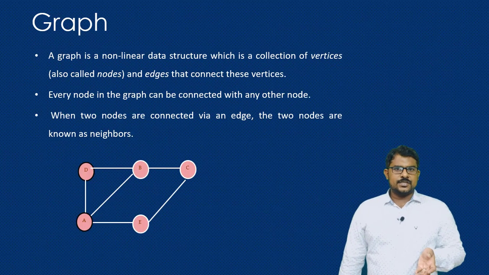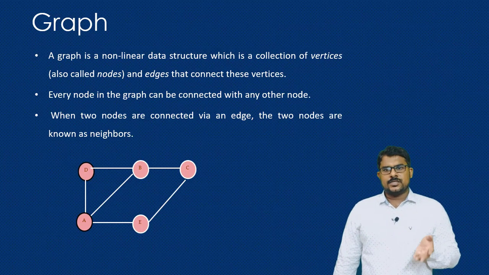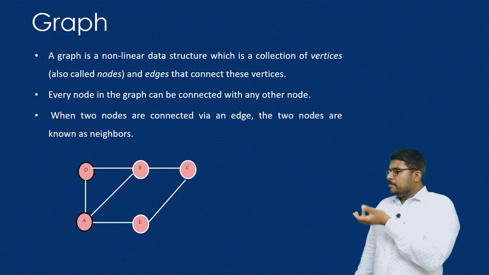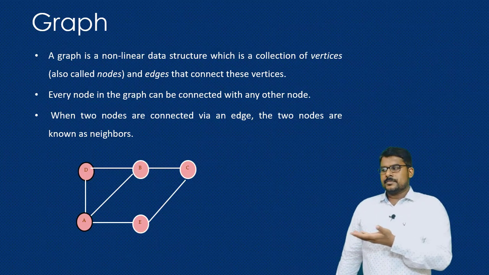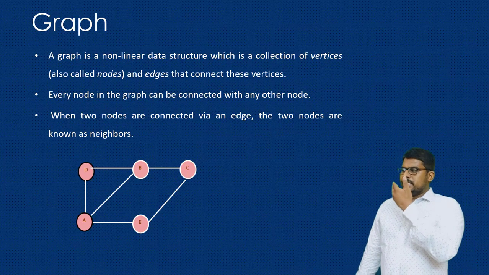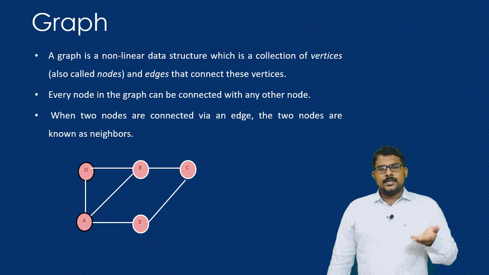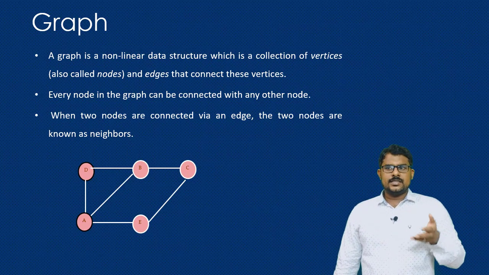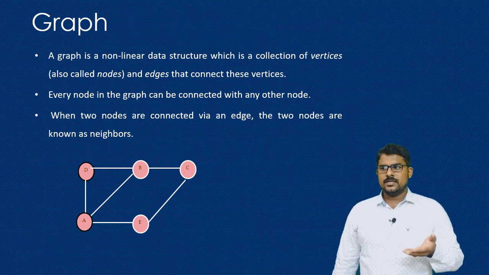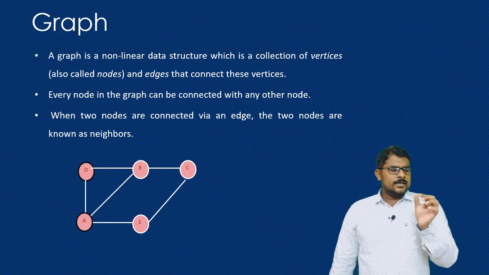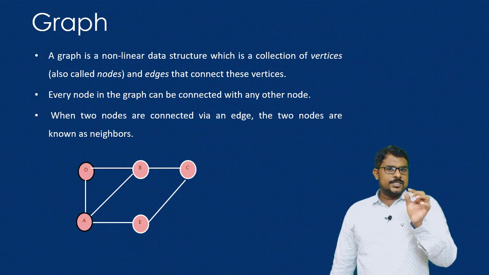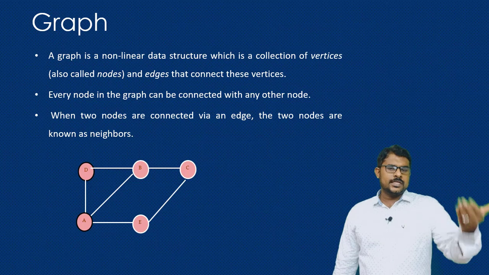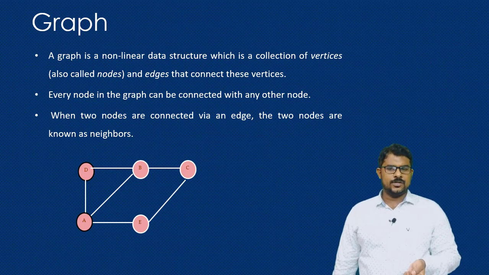Next come the graphs. Graph is another nonlinear data structure. Here the data is arranged in a random way. Every node may be connected to every other node, so there may be a link associated with each and every node. The tree and graph data structures have many applications that we are going to see in subsequent classes. Here every piece of information is stored in a node, and there is a link associated with a node, or more than two links associated with each and every node.